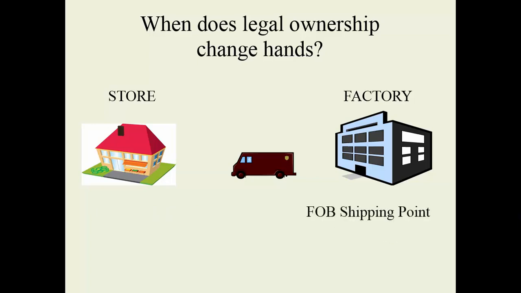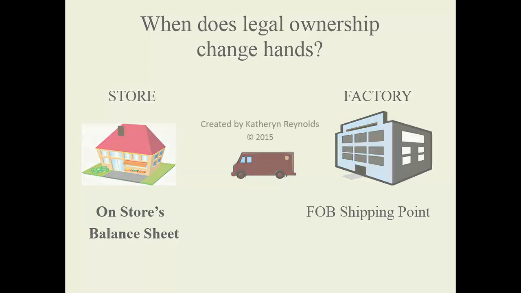But if it's FOB shipping point, legal ownership changed hands at that point in time when it left the factory, when it was initially loaded on the truck. So at this time, the store owns it in transit. So they can put it on their balance sheet. The factory will remove it from their balance sheet. When does legal ownership change hands?